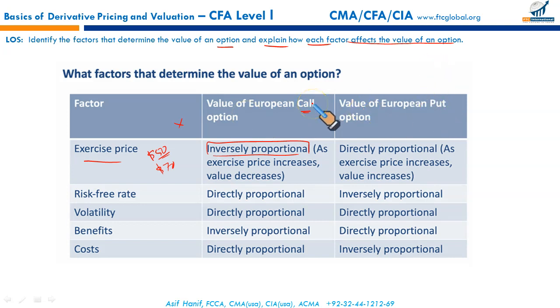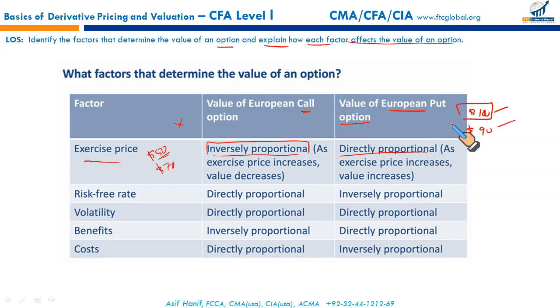You can correlate. Once you see the table, you can just do the reading yourself and you will know that call and put options, with regard to exercise price, are in opposite directions. For example, let's say here I have two put prices, 90 and 100. A put option is the option that gives you the right to sell at 100 or 90. So which of these will be more beneficial for you? Of course, the higher one. So a higher exercise price for a put option will make it more valuable. So the value of a put option is directly proportional to the exercise price.